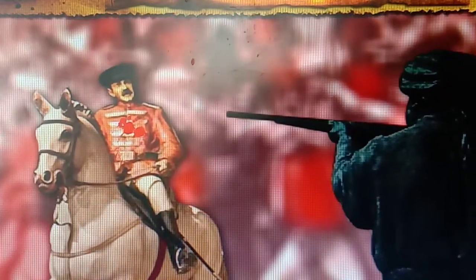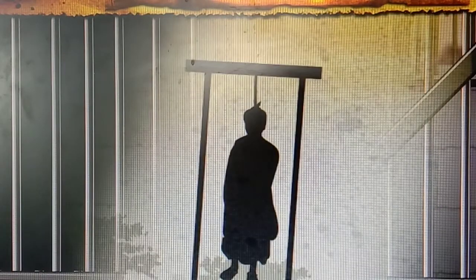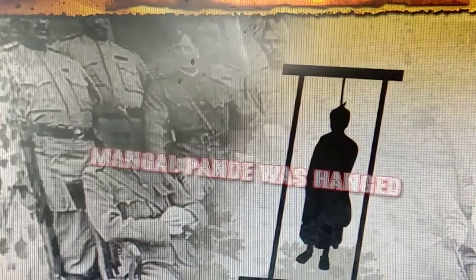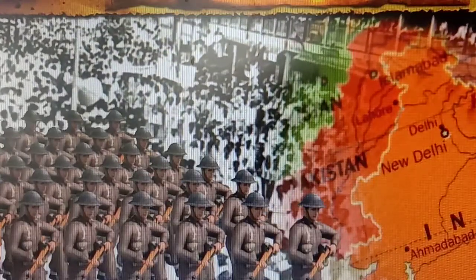Through it, Mangal Pandey from Barrackpore shot an English officer as a reaction to the unjust nature of the British officers. Mangal Pandey was arrested and hanged to death. Such severe punishment was given by the British officers.